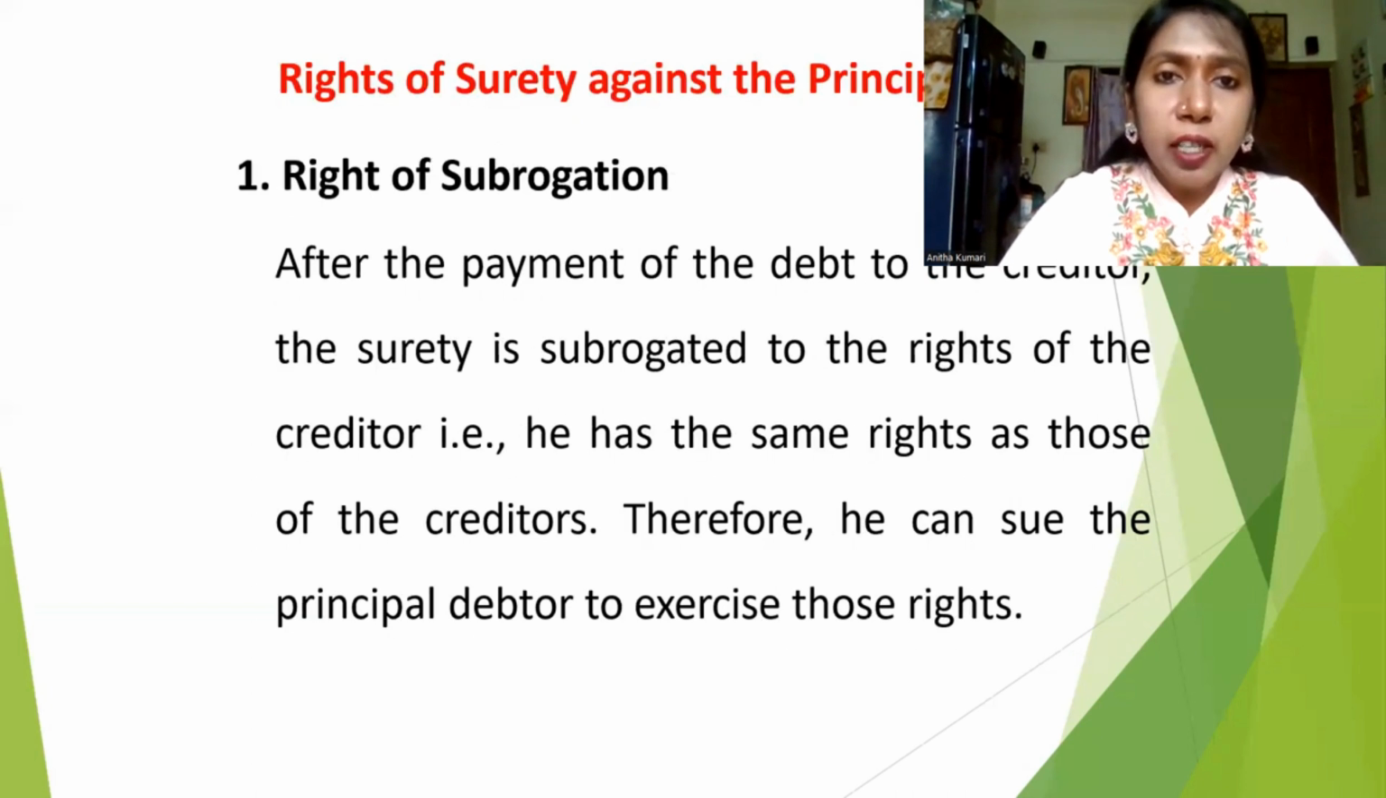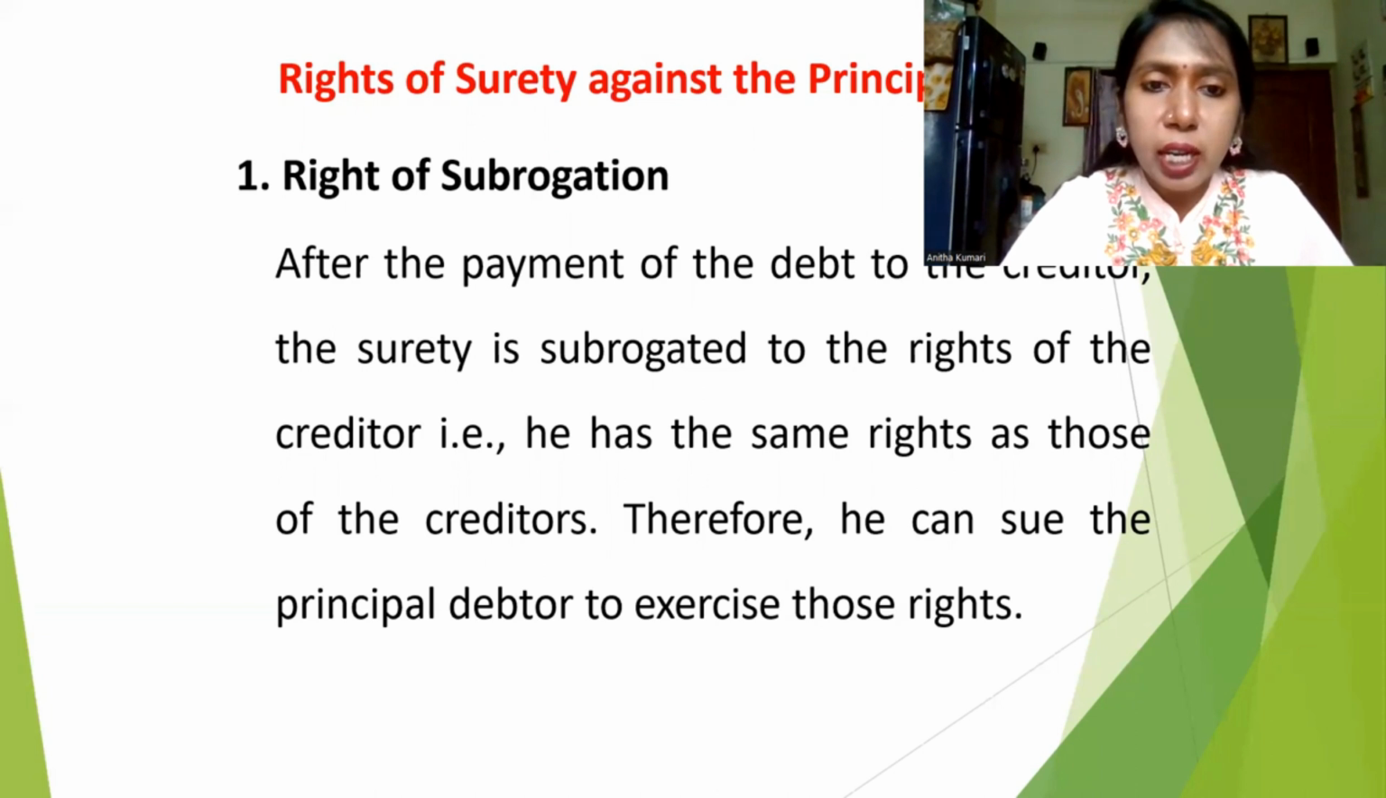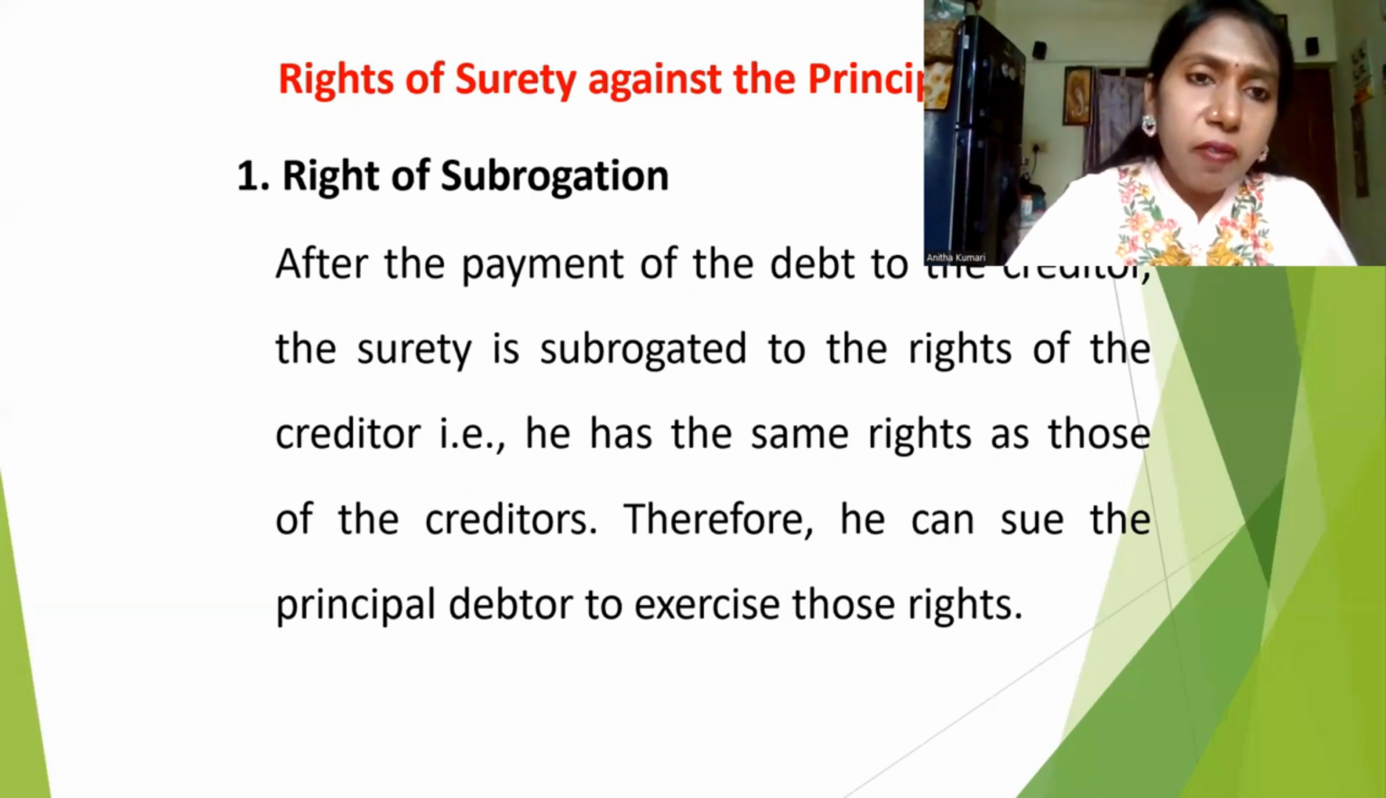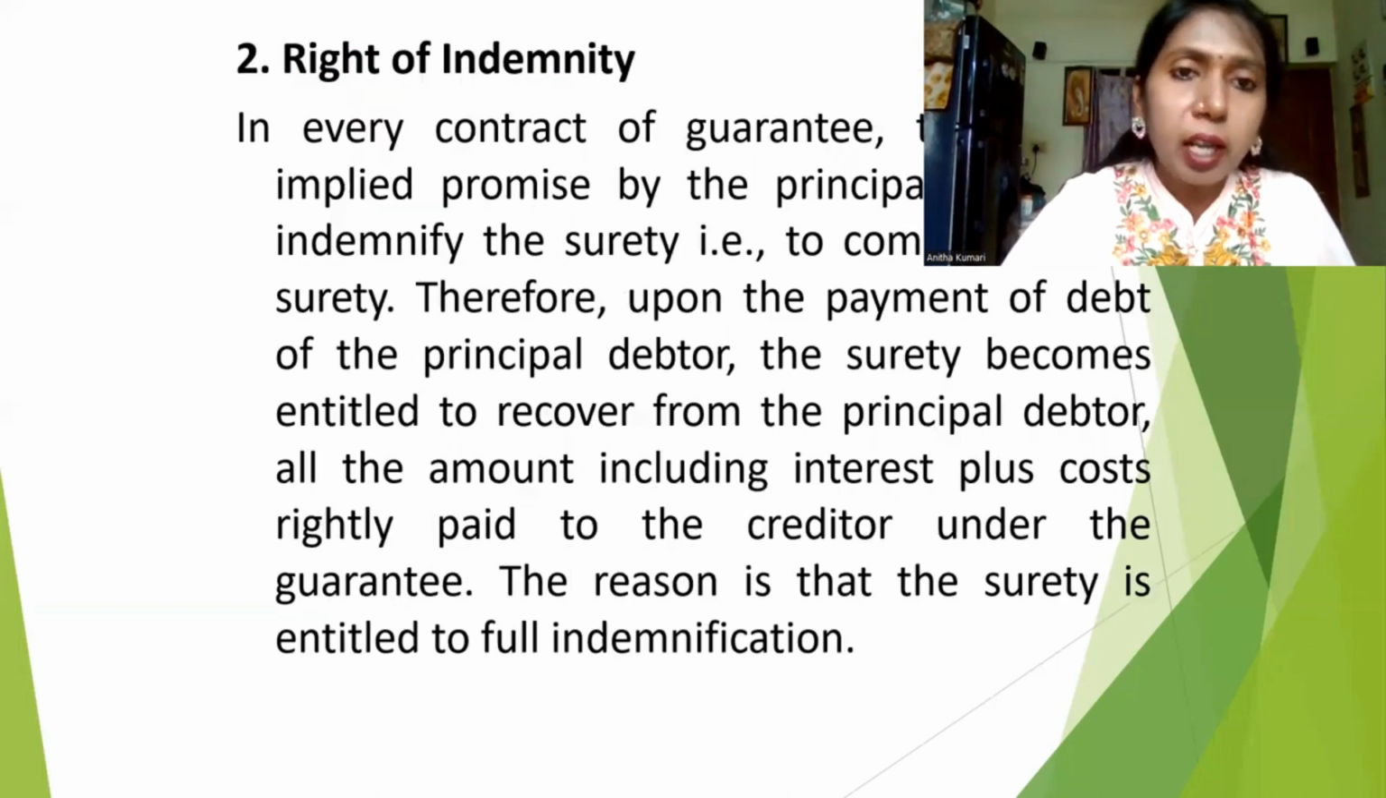Next one. Right of surety against the principal, right of subrogation. After payment of the debt to the principal, the surety is subrogated to the rights of the creditor. He has the same right as those of the creditor. Therefore, he can sue the principal debtor and exercise those rights. So when he settles all the amount, he is completely relieved from the surety, whatever is there.